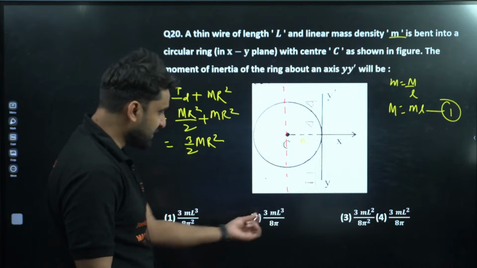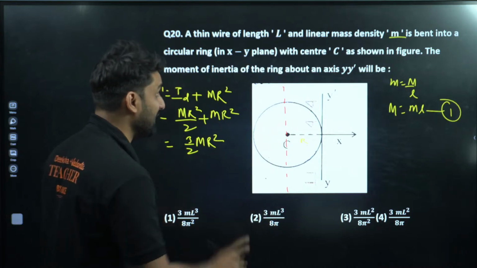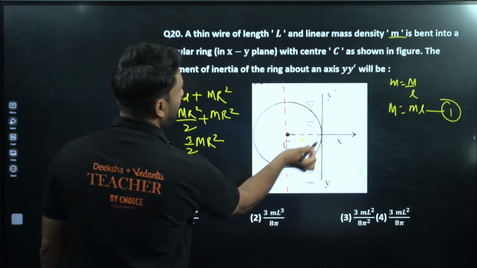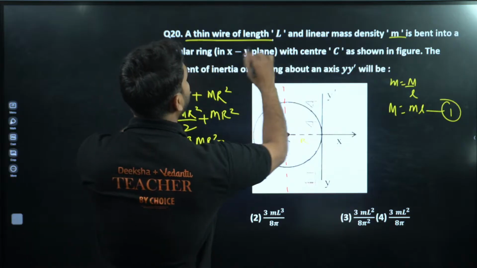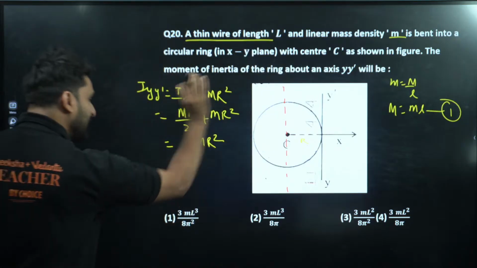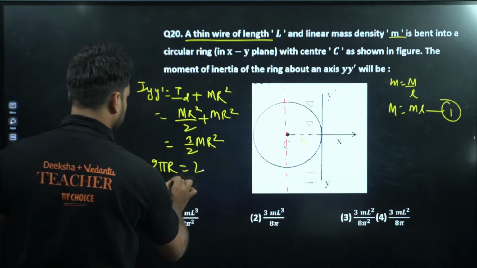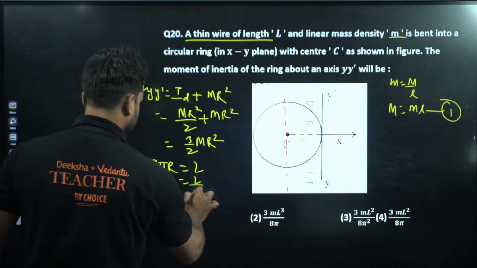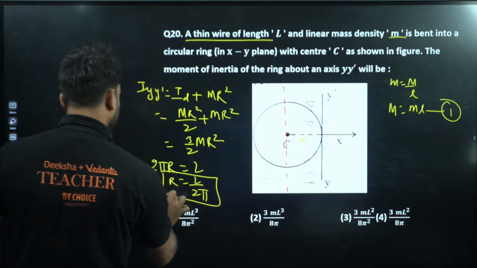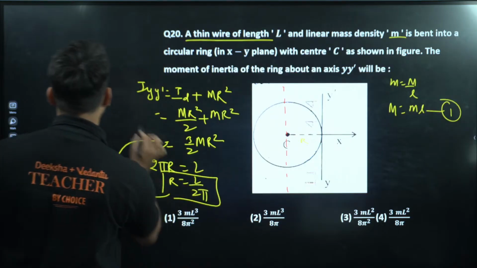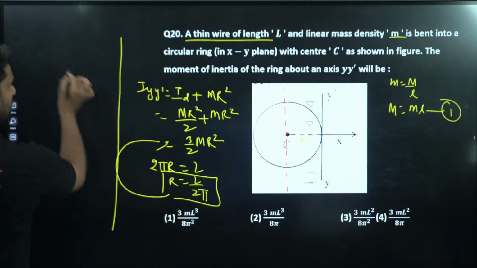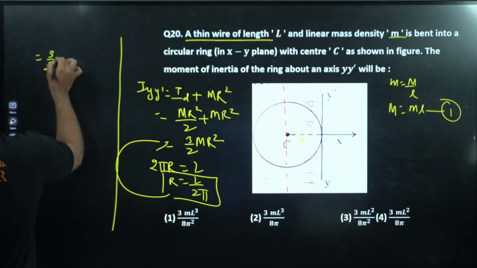All the options are in the form of small m and capital L. Listen, champion, this is a thin wire of length L that is bent. So the length L becomes the circumference, 2πr equals L, so r can be written as L by 2π. Now we can put it in this format: 3 by 2 M R².